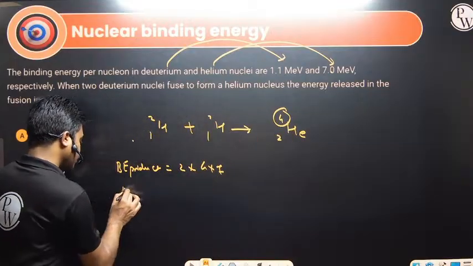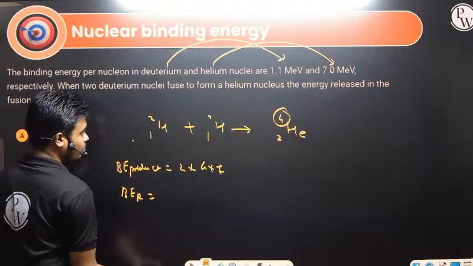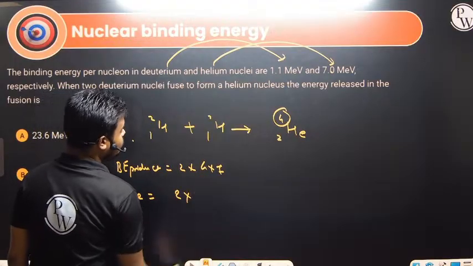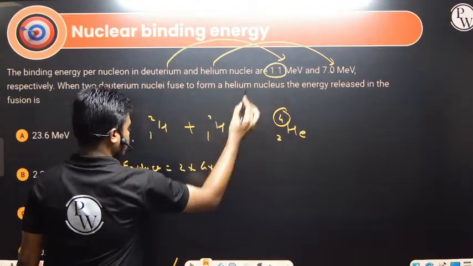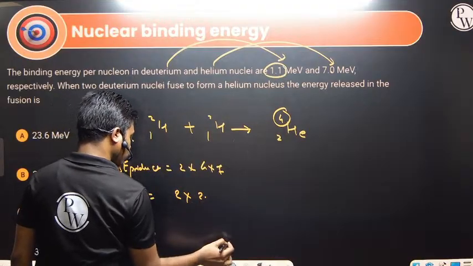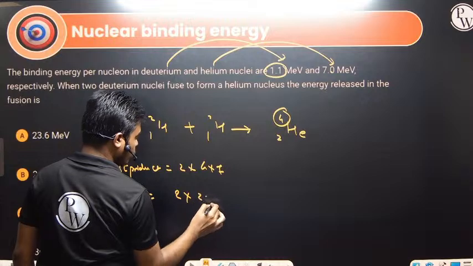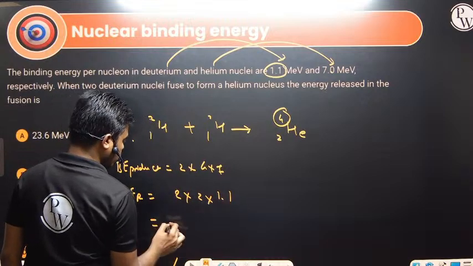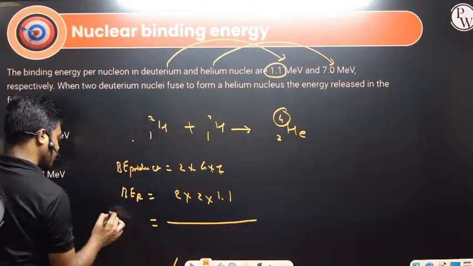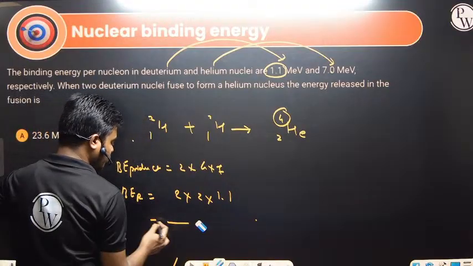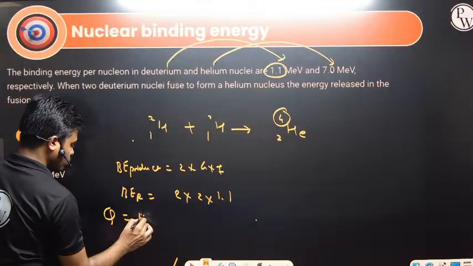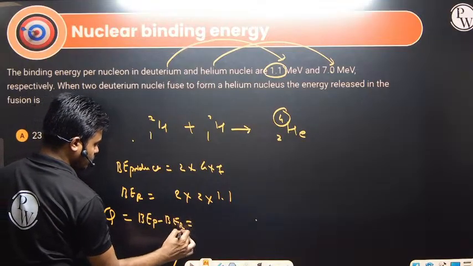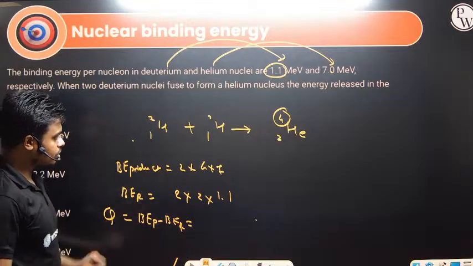What is the binding energy of the reactant? It is 2 times 1.1, because the mass number is 2 here, and there are two nuclei. The Q value is the binding energy of the product minus the binding energy of the reactant.